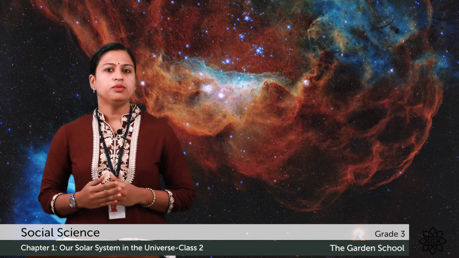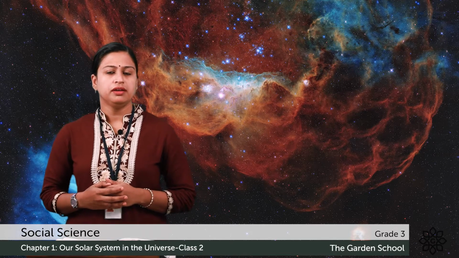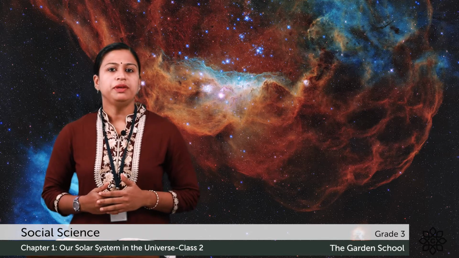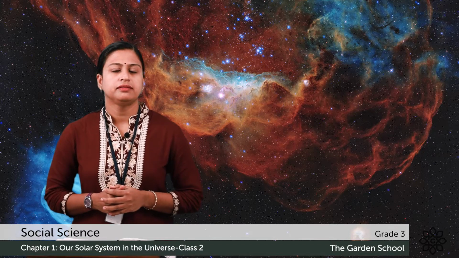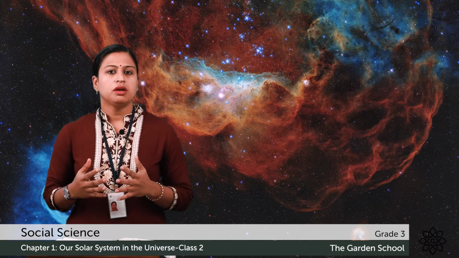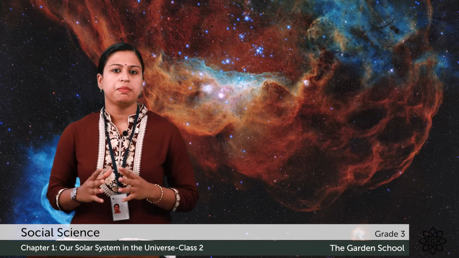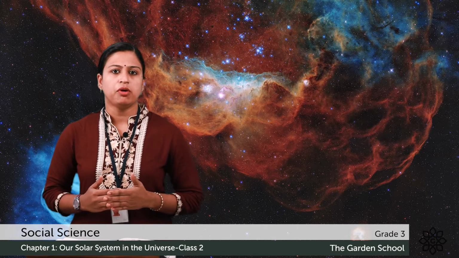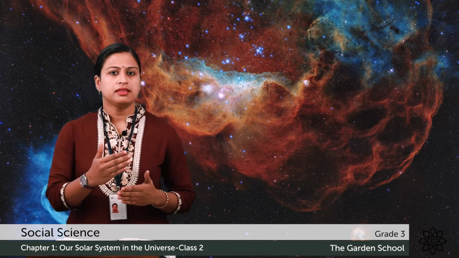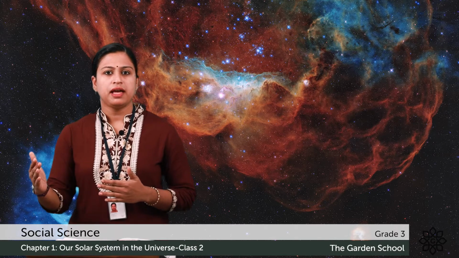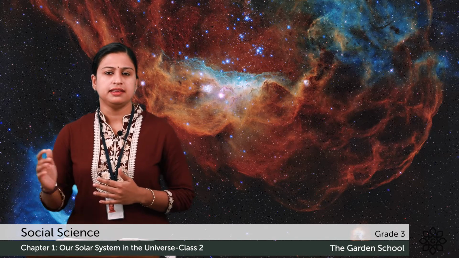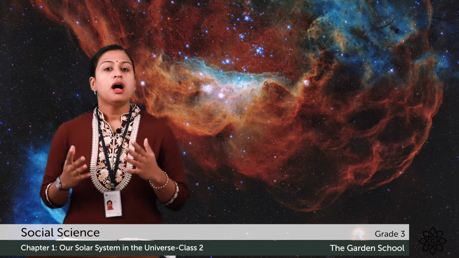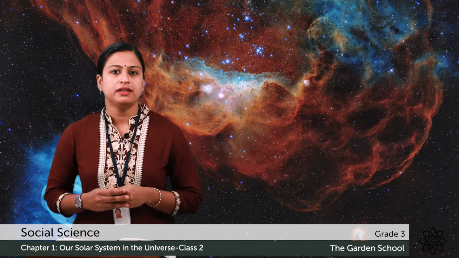Today, we'll continue with page number 3 in your textbook. What do you mean by heavenly bodies? Any object which is present in space is called a heavenly body, such as the sun, the moon, the planets, the stars, galaxies. Now, how do you see these heavenly bodies?